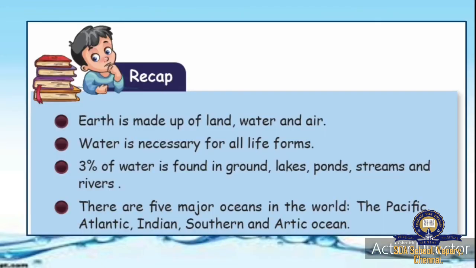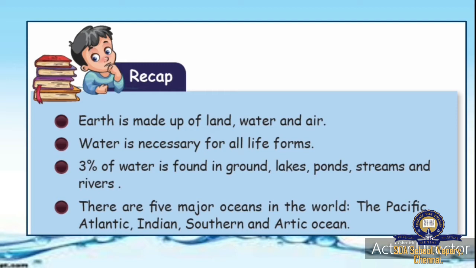Okay. So before that we shall recall what we studied in our last class. We studied about hydrosphere, right? Hydrosphere is water on earth. So earth is made up of land, water and air. Water is necessary for all forms of life. Only 3% of water is found in ground, lakes, ponds, streams and rivers. Our earth is filled with 3/4 of water. In that, 71% of water is salt water and only 3% of water is useful for our human beings.